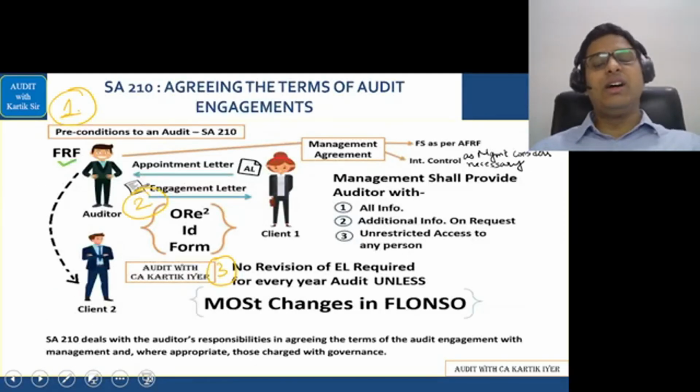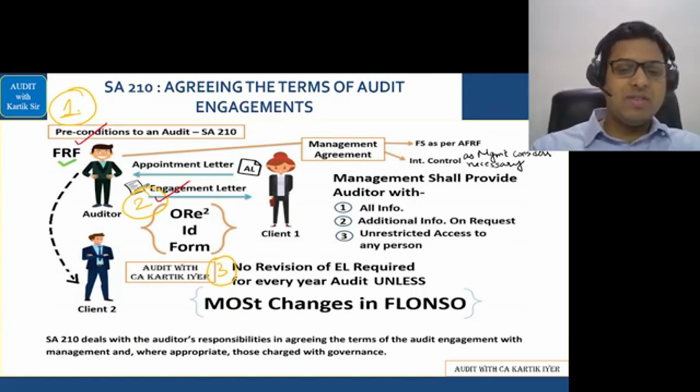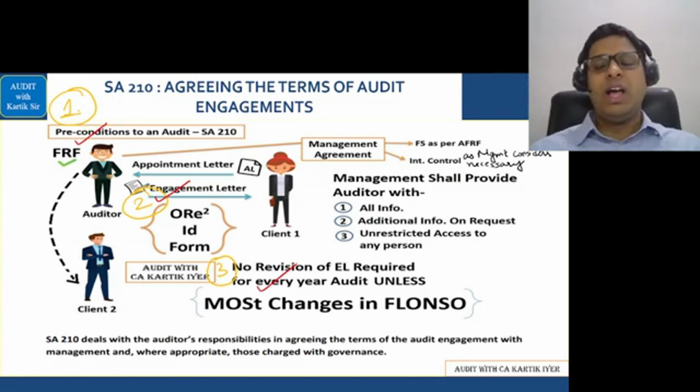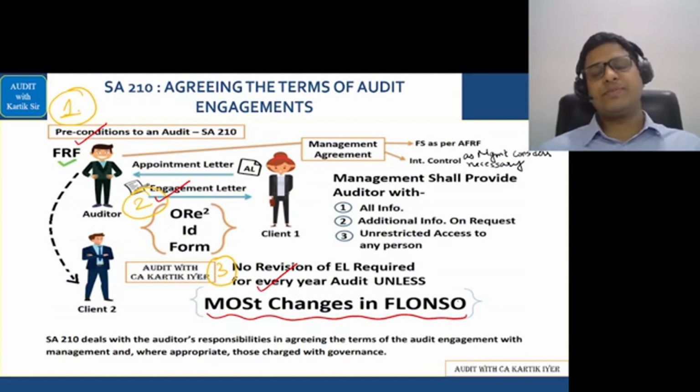After that, we had done SA 210, that is agreeing the terms of the audit engagement. It had three answers. First is preconditions, second is engagement letter, and the third one is that no revision in the EL is required unless there is a situation of major changes in the engagement. So we'll cover the answer here itself.